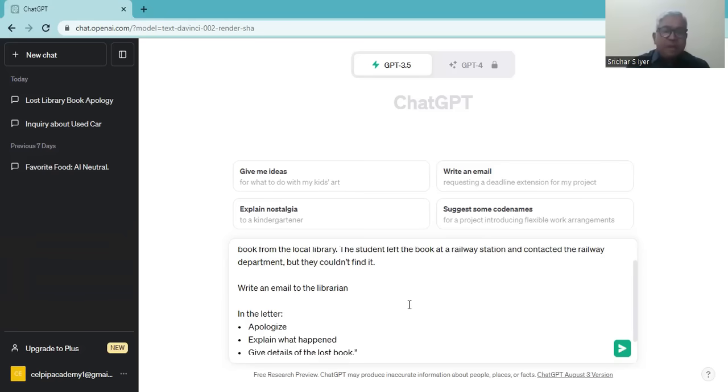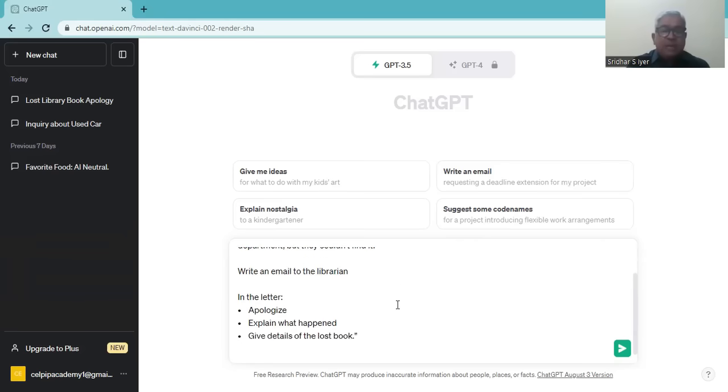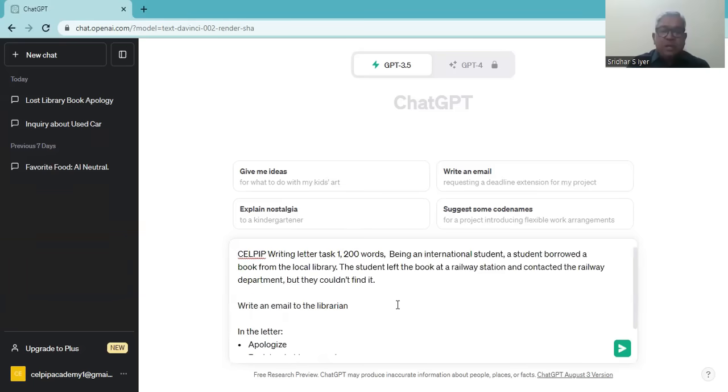In your letter, apologize, explain what happened, give details of the lost book. Now, I'm not sure if ChatGPT really understood what this CELPIP writing letter task 1 means, but then let's see how it tries to attempt and write it. I do not really know as of now. Let's get started.